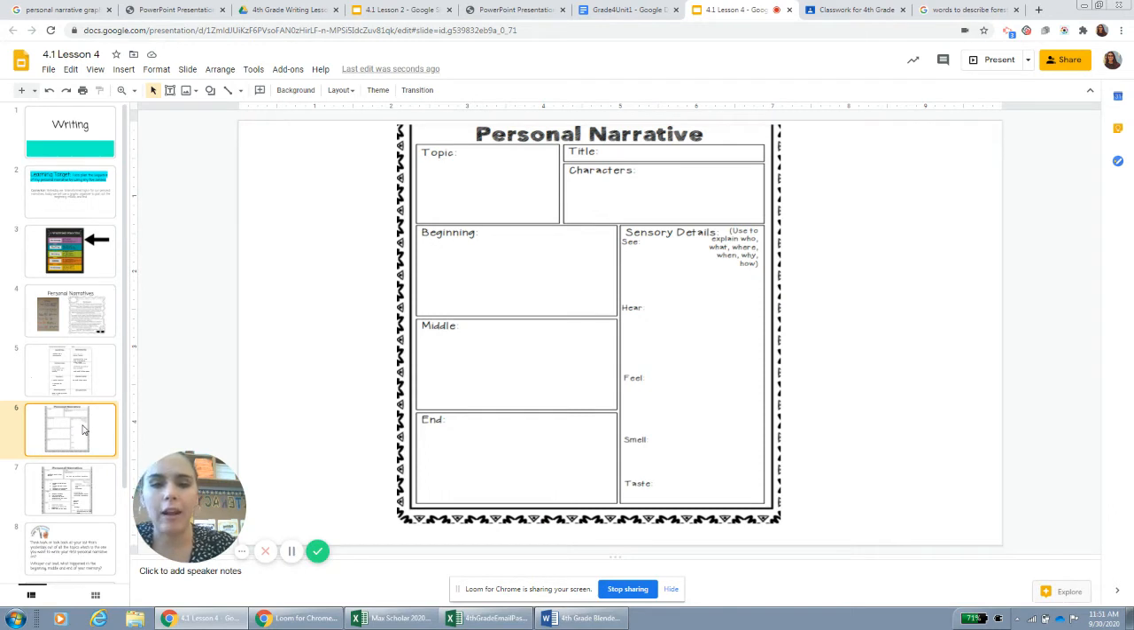To help us plan our narrative, we're going to use an organizer that looks like this. We're going to write quick bullet points about the beginning, middle, and end. And then we're going to think about during our moment, what do we see? What do we hear? What do we feel? What do we smell? What do we taste? We're just using that because it's going to help us plan out our story. It's going to help us draft our story tomorrow. So let me show you how I filled out this graphic organizer.